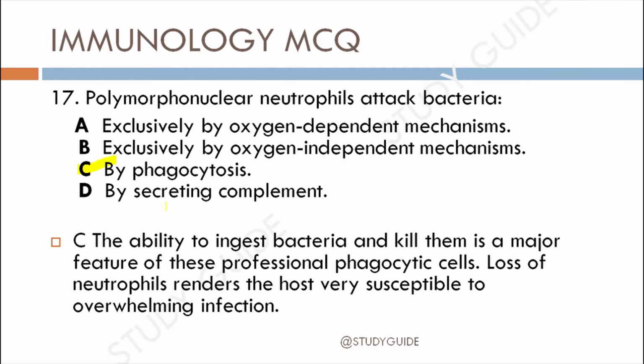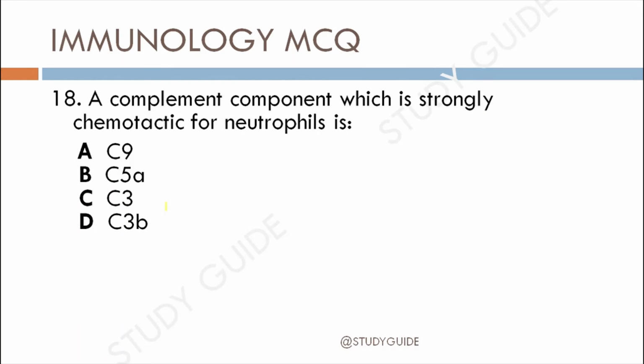Let's move toward question 18. Which complement component is strongly chemotactic for the neutrophils? It is basically asking about the chemotactic factors from the complement system. Options: C9, C5a, C3, C3b.